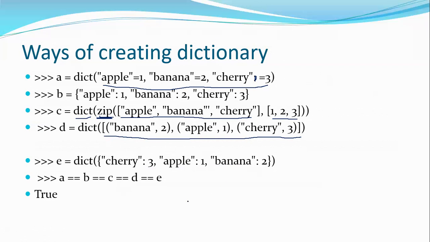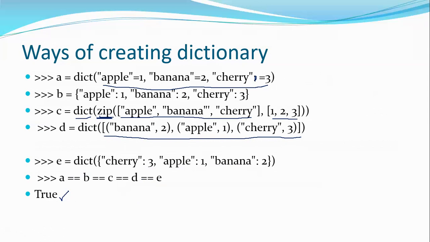And I'm saying A double equal B double equal C double equal D double equal E. What I'm doing is just checking whether all the 5 are equal or not, and I'm getting the result True. That is, these are 5 equivalent ways of creating a dictionary. You can create the same dictionary output by these 5 different ways.